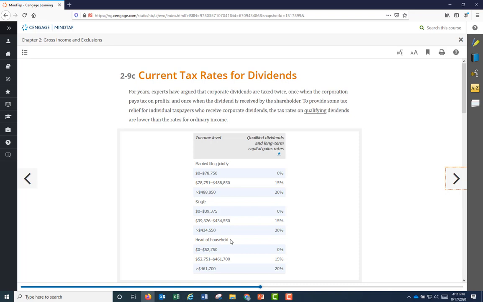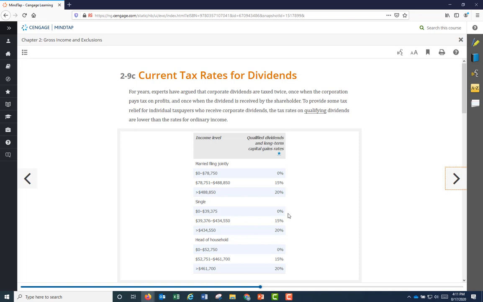Let's take a look at single. If the income level is between 0 and $39,375, the tax rate on that is 0%. That is fantastic. Imagine getting a dividends income of, let's say, $39,000 and you would have zero taxed.